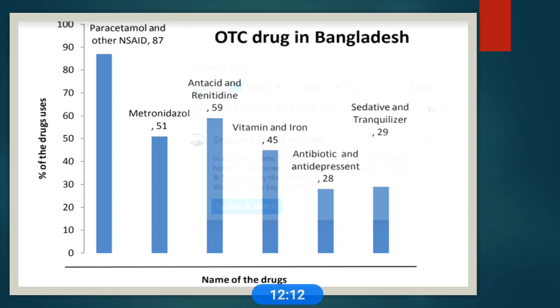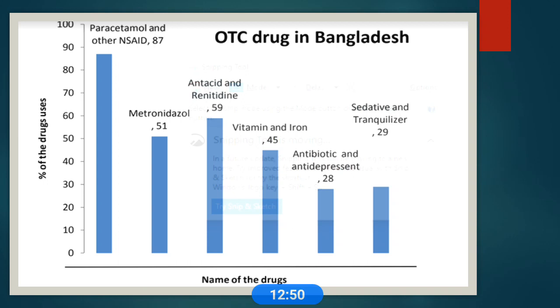If you check the studies on OTC drugs in Bangladesh, 94% of people took drugs without prescription. NSAID usage was reported at 87%, metronidazole 51%, antacids, mostly ranitidine, 59%, and vitamins, antibiotics, sedatives, tranquilizers, and antidepressants all have increased usage. Why is OTC drug usage high in Bangladesh?